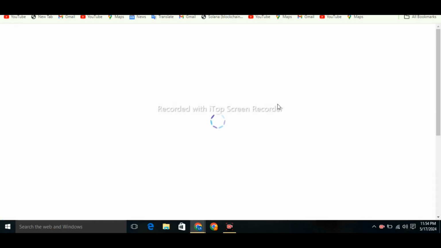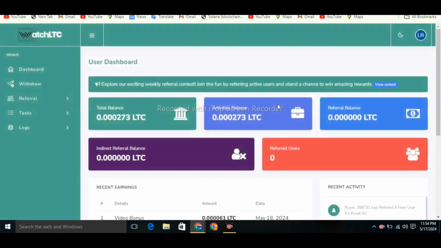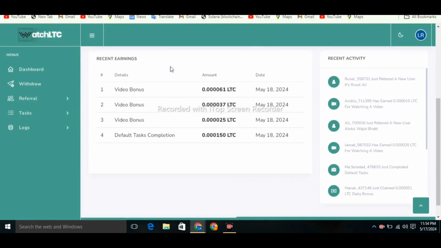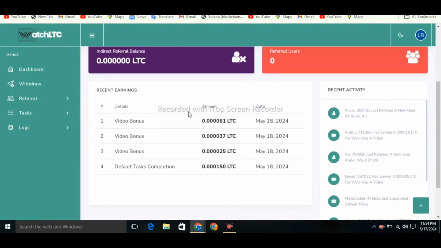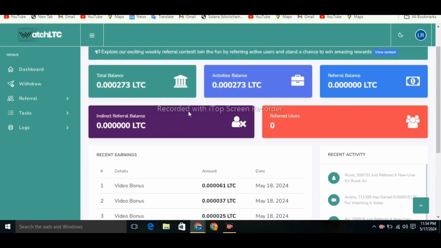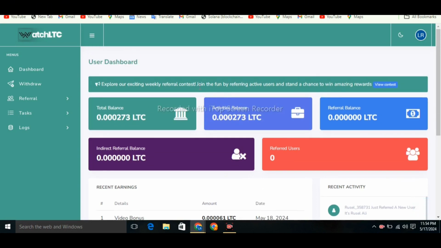Now before doing anything, when you reach here you can see this type of interface will come in front of you. You can see here I have 0.0273 LTC in my account right now. Scroll down more, when you come over here you can see that we have 4 default tasks. First one is you have to subscribe to a channel, then we have 3 other videos. You have to watch each video only for a few seconds to complete the task.